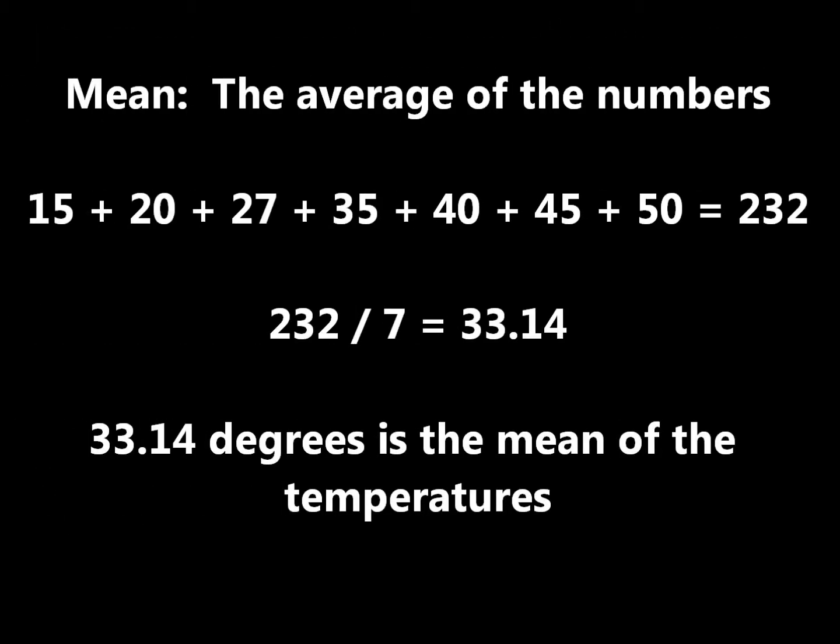The mean is the average of the numbers. If you add all of the temperatures, you will get 232. 232 divided by 7, which is the amount of numbers, equals 33.14. 33.14 is the mean of the temperatures.